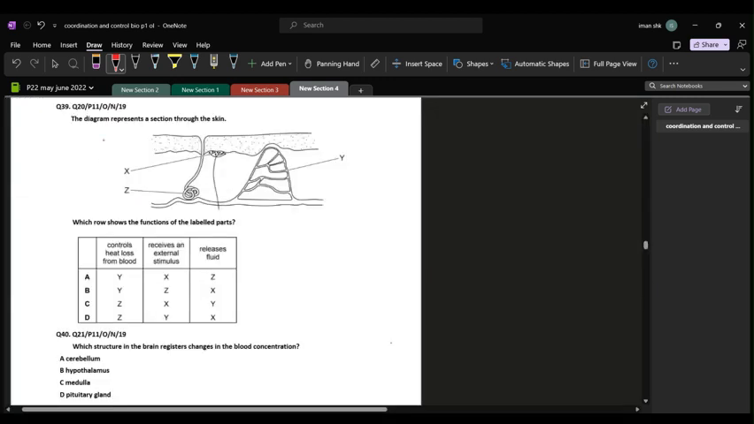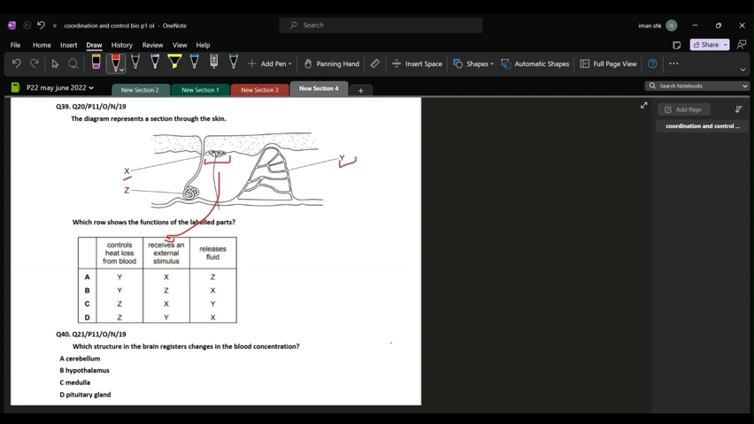Question 39. The diagram represents a section through the skin, which shows the functions of the labeled parts. Starting with X, this is your receptor, and its function is to detect all the external stimulus. For example, if your skin got pricked by a sharp object or you touched a hot object, receptors will sense that external stimulus and impulses will pass through the sensory neurons.